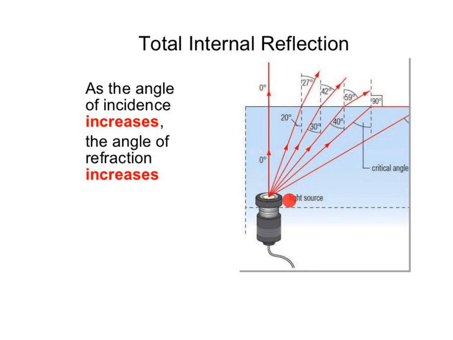Let us see here, if this angle of incidence is 20 degrees, then this angle of refraction will be 27 degrees. That means in this diagram we show that whenever the angle of incidence is increased, the angle of refraction also increases. This dotted line is nothing but the normal. This is your incident ray and this is your refracted ray.